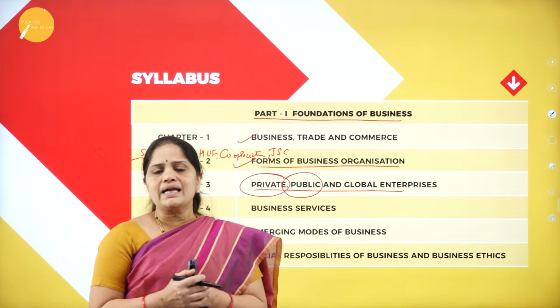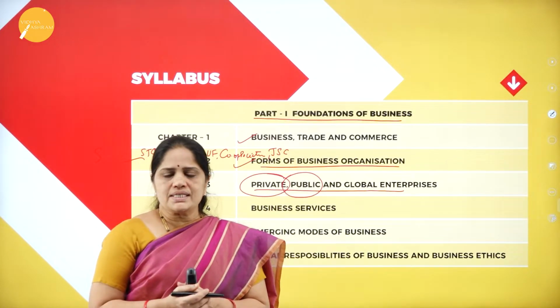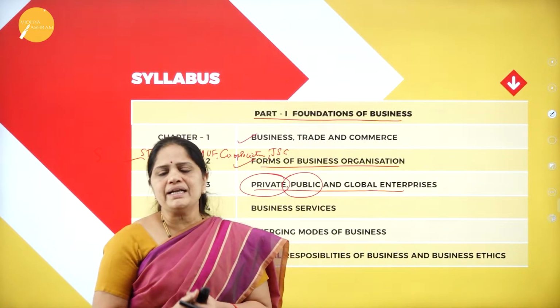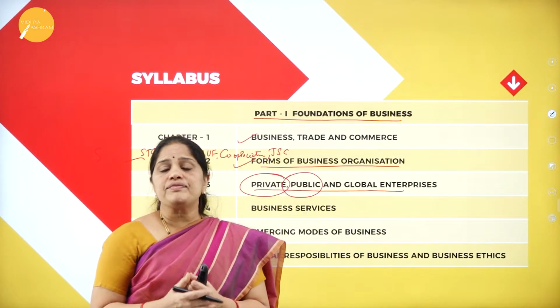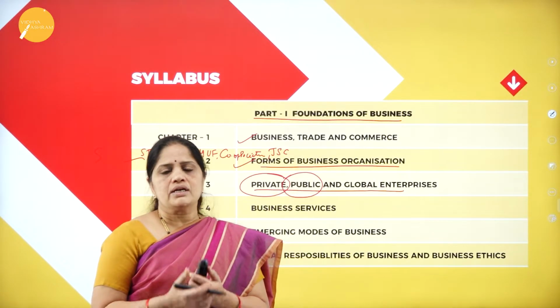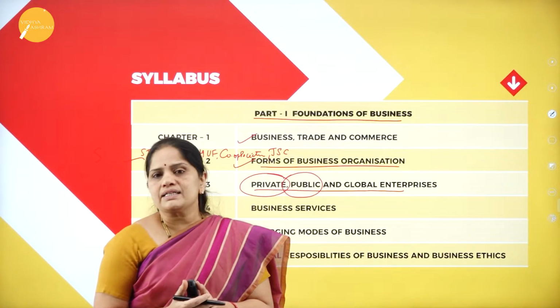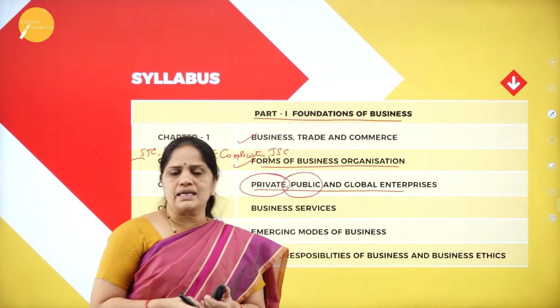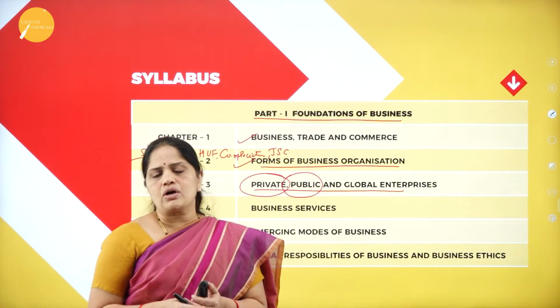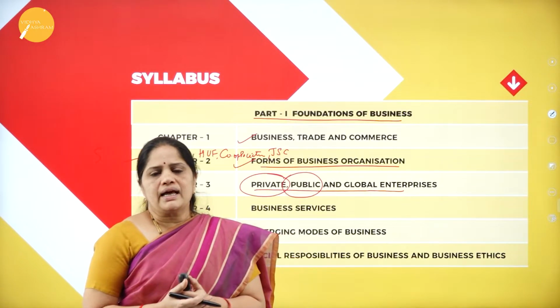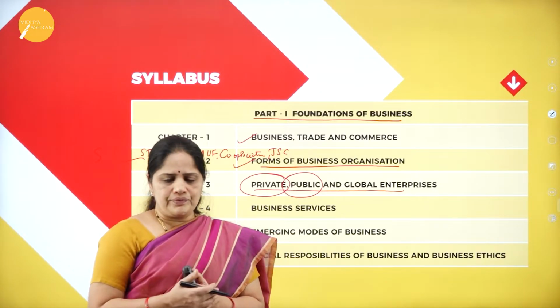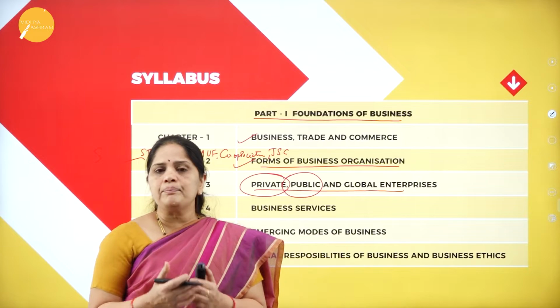It is one kind of enterprise which is run by the government, in the form of a departmental undertaking. In the public sector, we have departmental undertakings, statutory corporations, and other sectors which are formed for the benefit of the public.